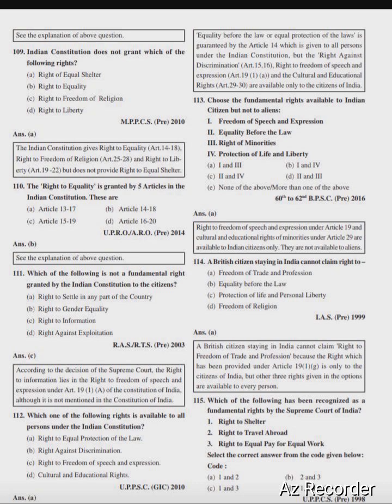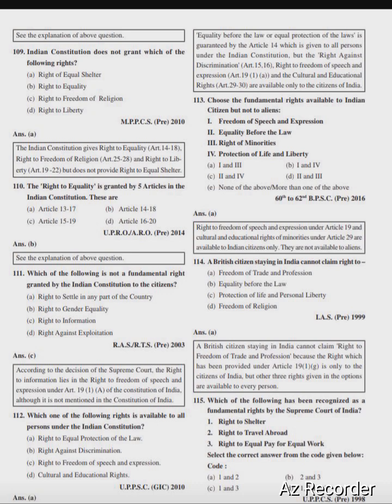Indian Constitution does not grant which of the following rights? Right of equal shelter, right to equality, right to freedom of religion, right to liberty. Right option is option number A, right to equal shelter.